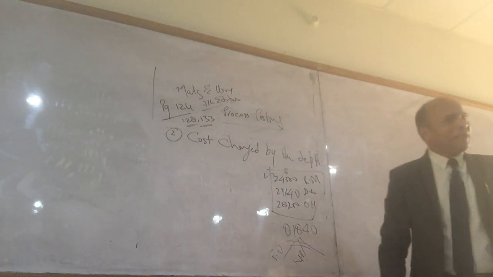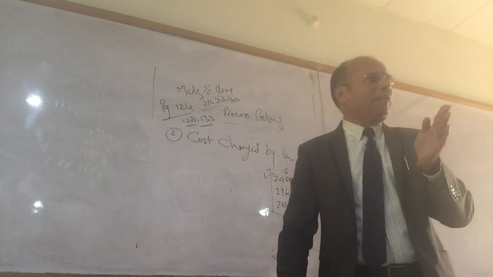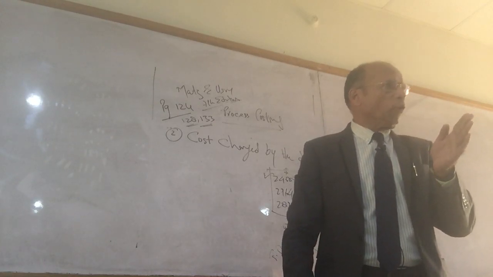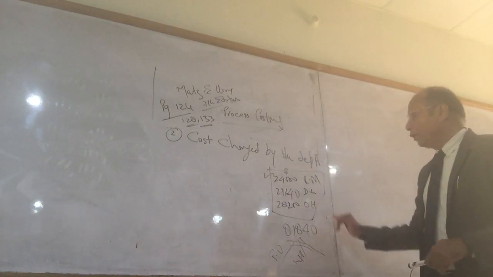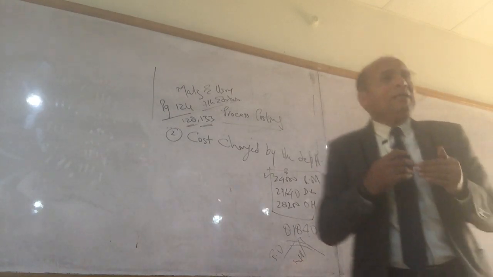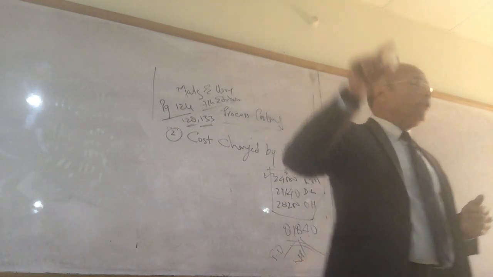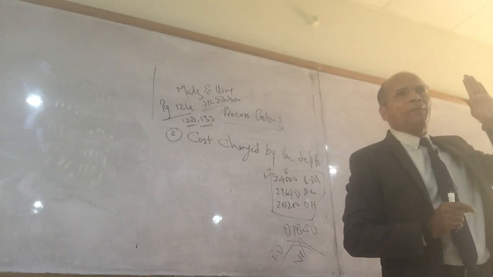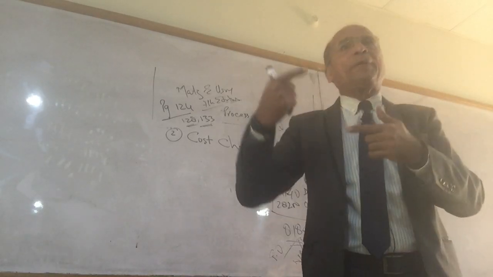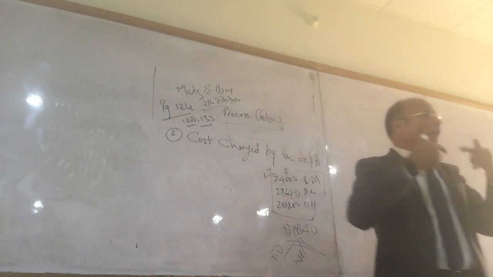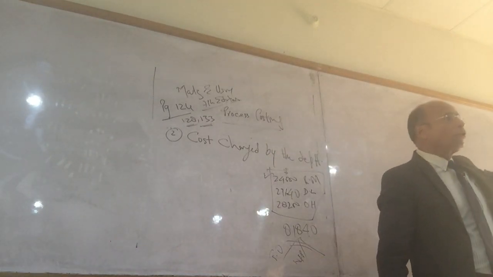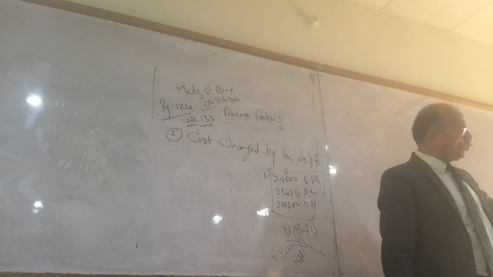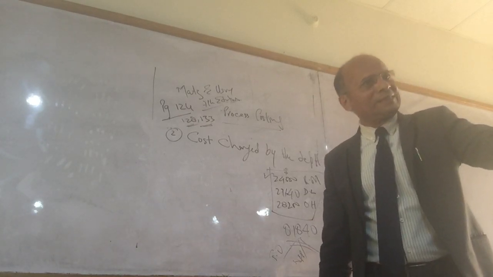And the cost is basically in currency units, as I told you: raw materials, labor and overhead. And the cost will come to me and the proof should be there, documentation should be there. Invoice will come, it will show me this much raw material I purchased. The procurement department bought the raw material and it is being transferred to the store. And from the store it is coming to the machines.